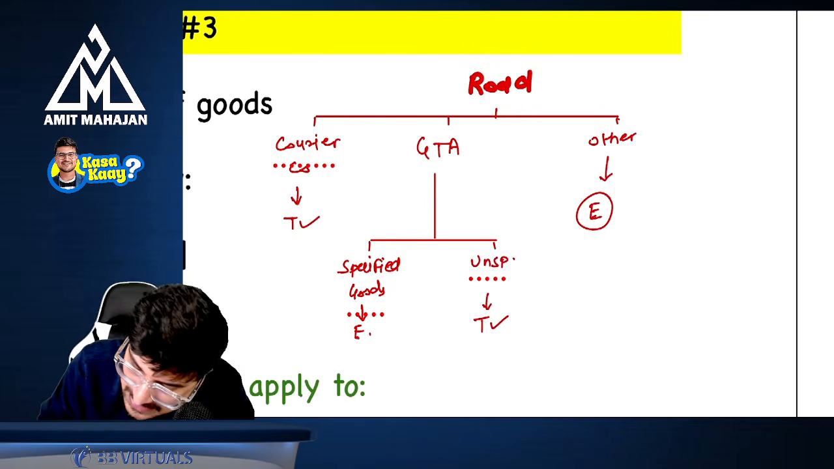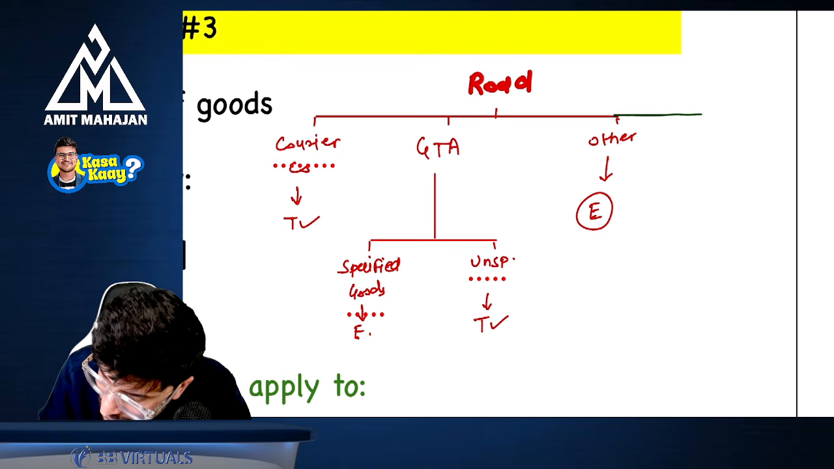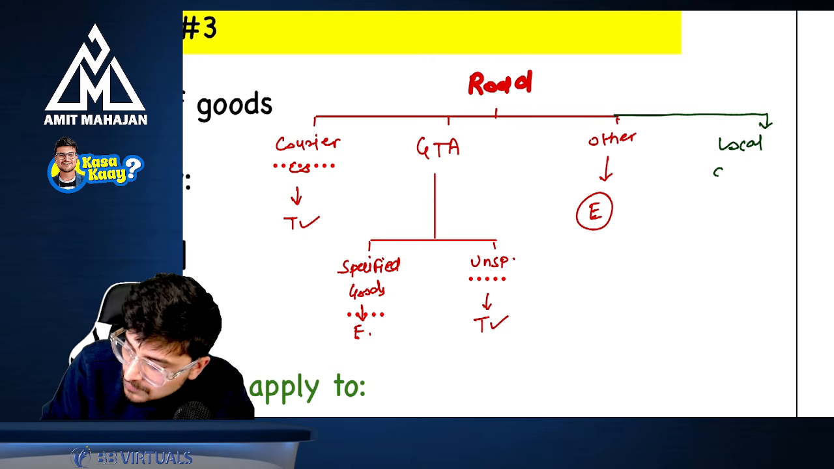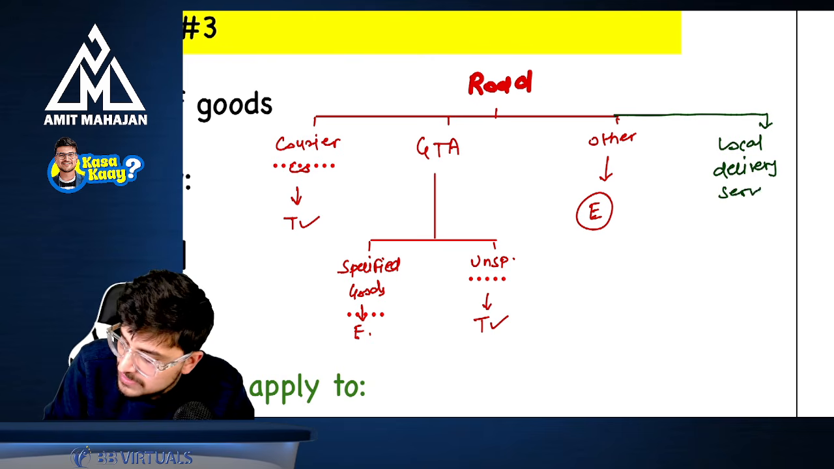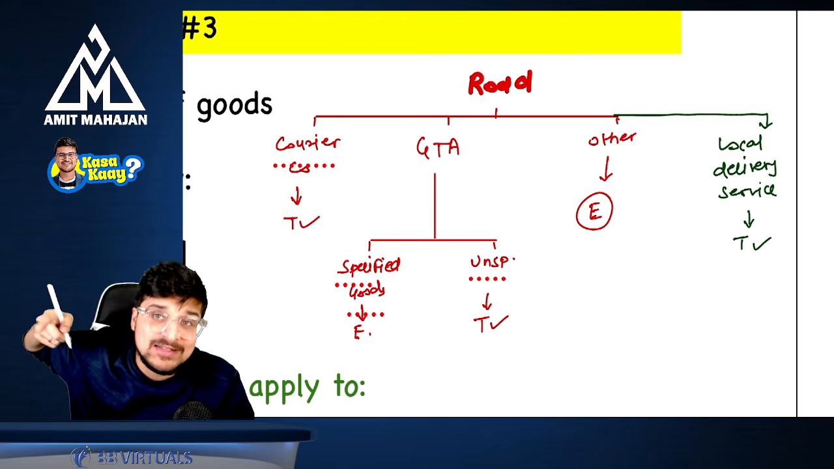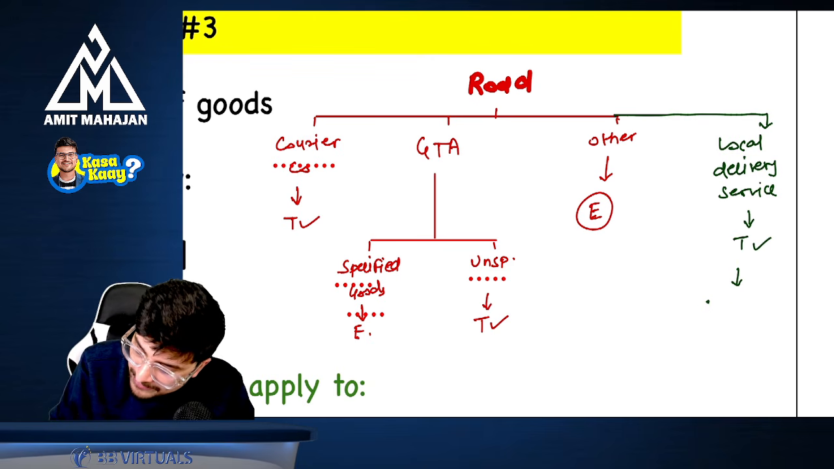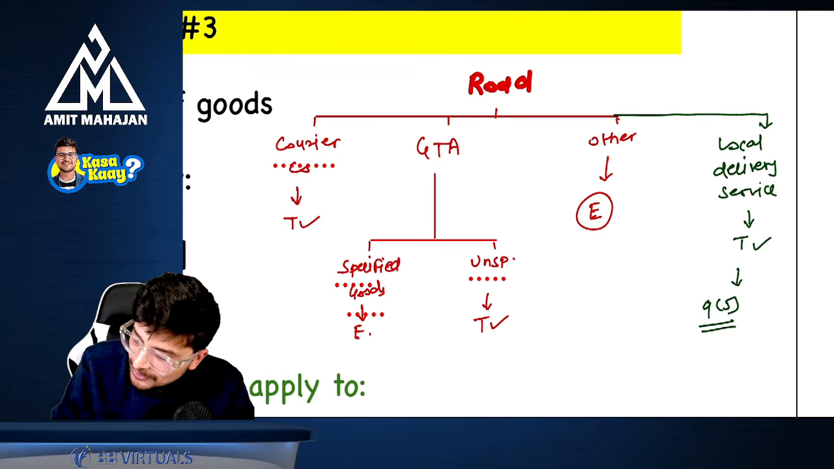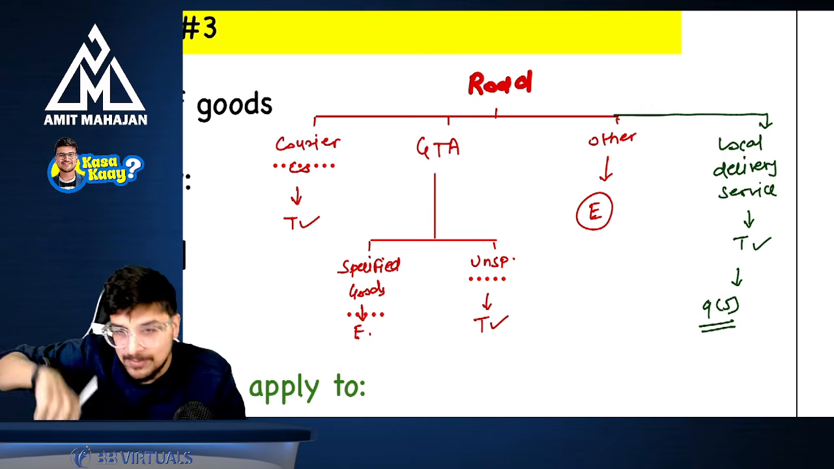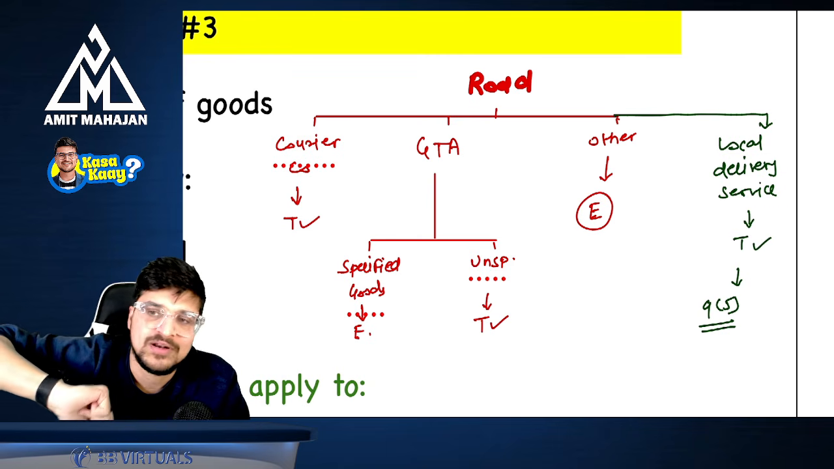So can I extend it in this way? Local delivery service is always going to be taxable. Understanding? And who will pay the tax now? It is dependent upon 9(5). For example, if the supplier is a registered person, then the supplier will pay. If the supplier is an unregistered person, then the e-commerce operator will pay.